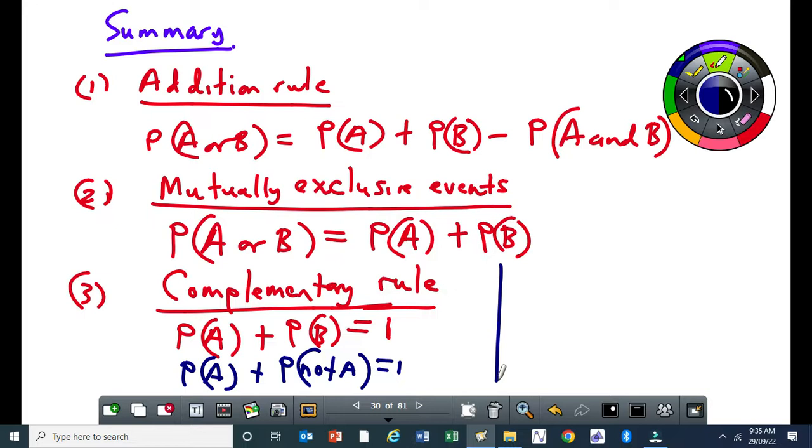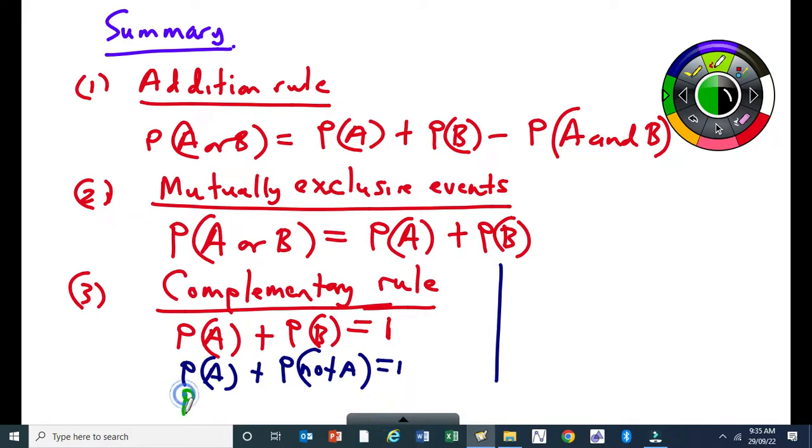Are you following that? So let me use another color to write. Probability of A plus probability of A prime is equal to 1. I'm using the different notations because I don't want anybody, when you see a question with A prime, to say, what is this? I'm telling you now that probability of B is the same as probability of not A, which is also the same as probability of A prime.